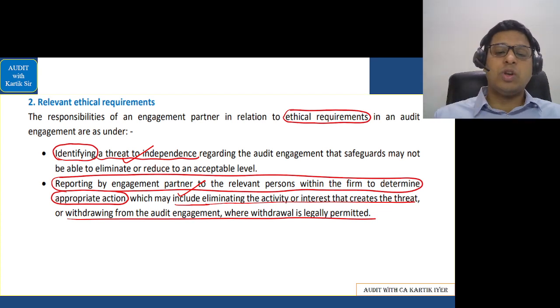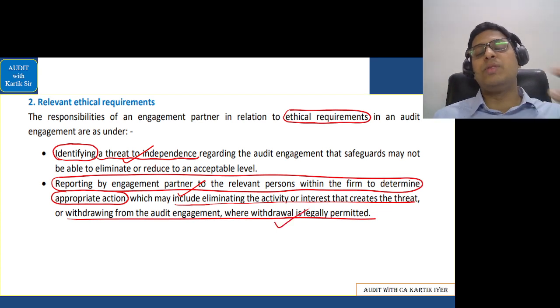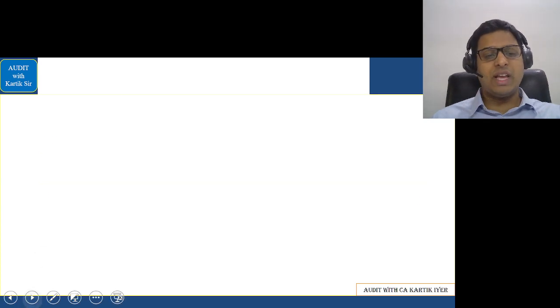And sometimes it may also lead to withdrawal. If the auditor is not careful, the auditor may be forced to withdraw from the client's work. Okay, so you should be very careful.